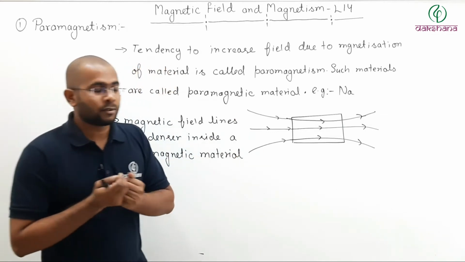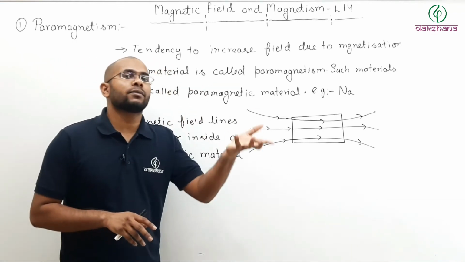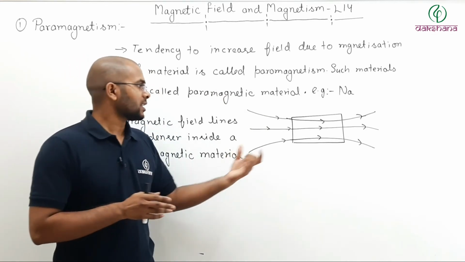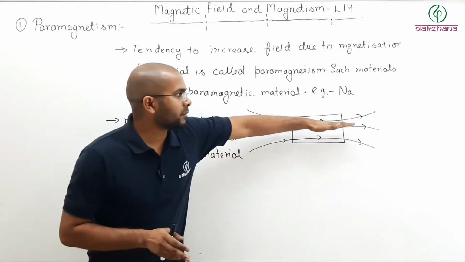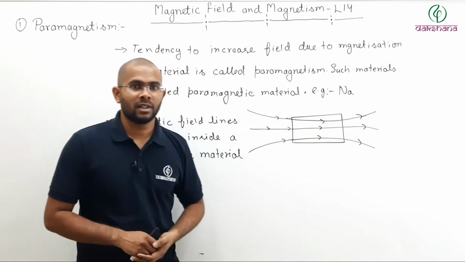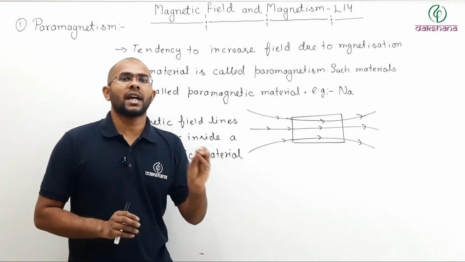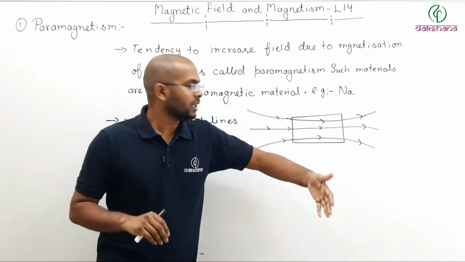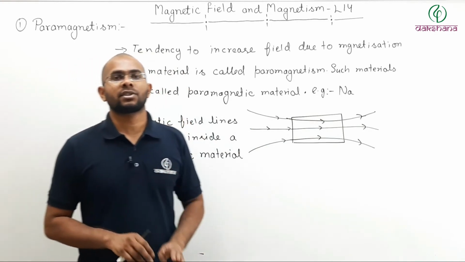So in which direction will a paramagnetic material move? Alignment is in the direction of the external field, so it will move from the weaker field to the stronger field, because total alignment is in the direction of your external field.